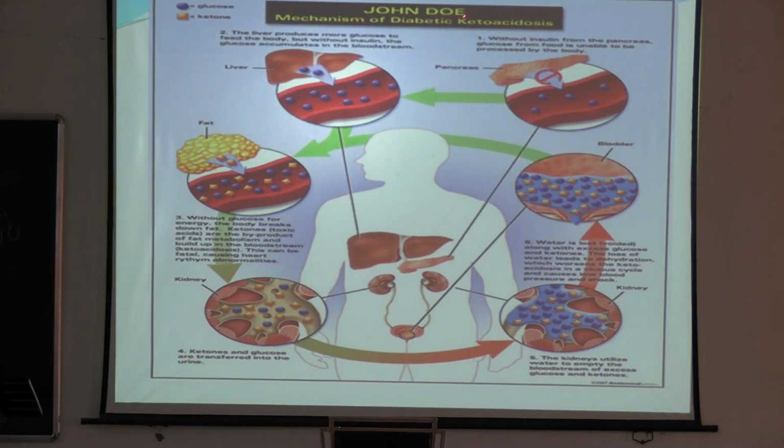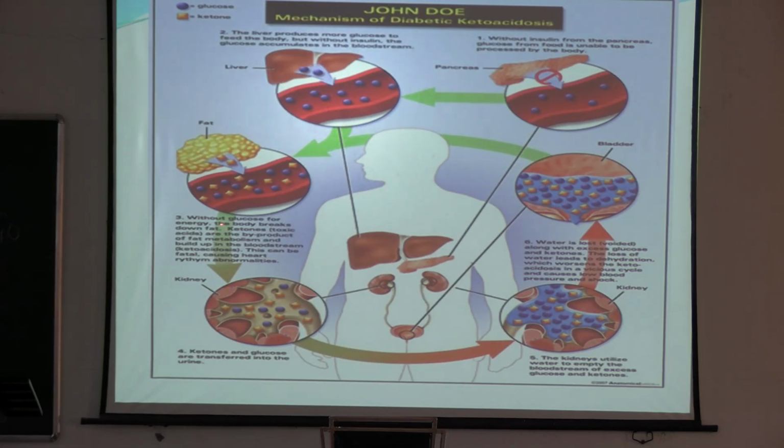So what happens in diabetic ketoacidosis is that without insulin from the pancreas, glucose from food is unable to be processed by the body. This blue one is glucose and this yellow one is the ketone bodies. The liver produces more glucose to feed the body, but without insulin, the glucose accumulates in the bloodstream.